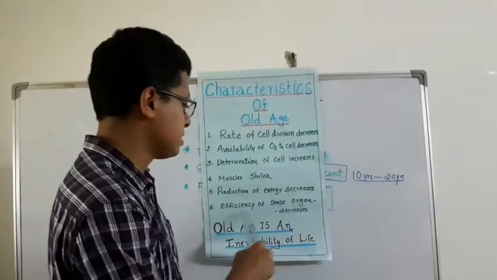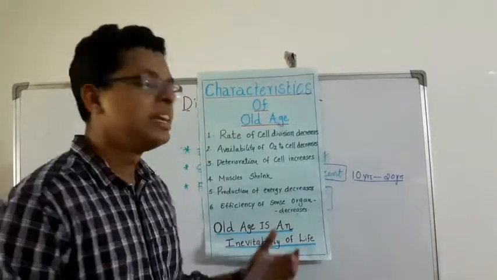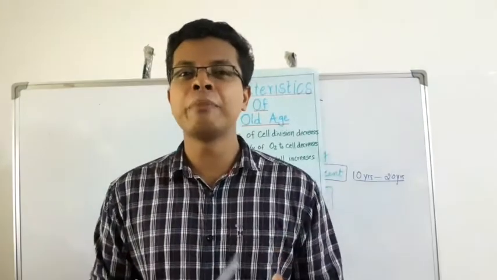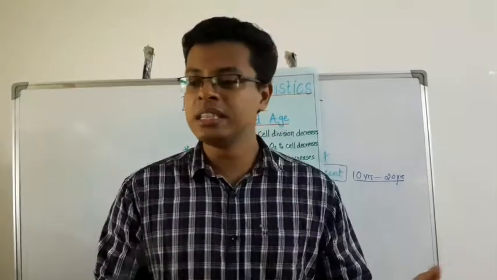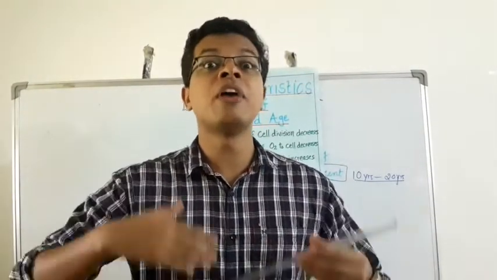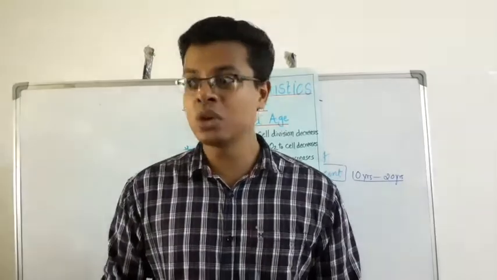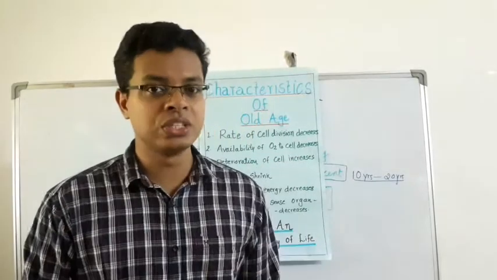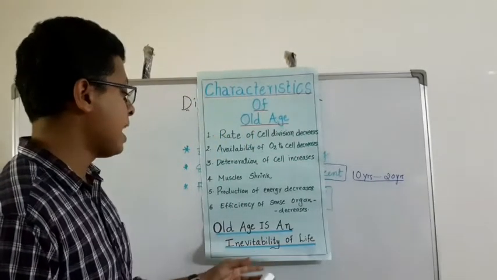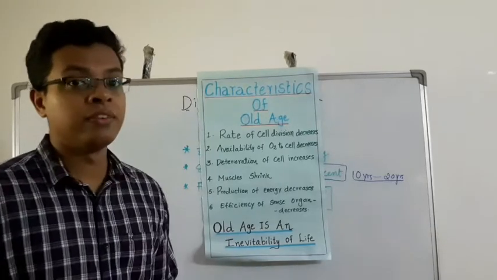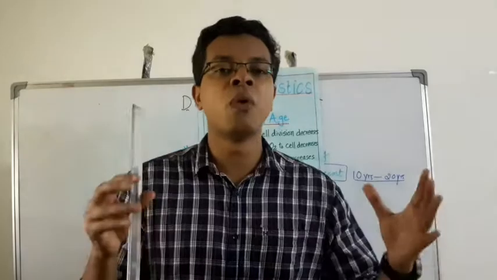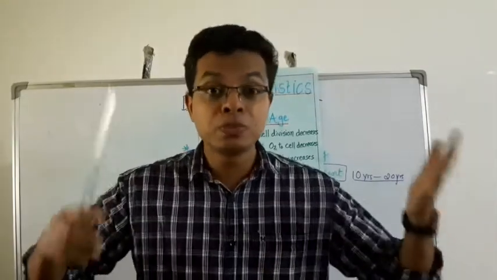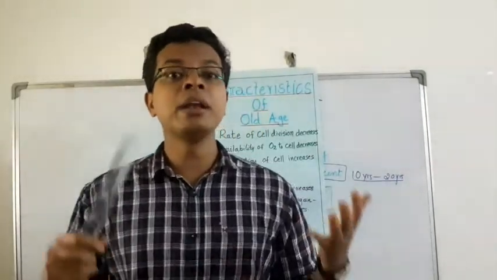So energy decreases, and the efficiency of the sense organs decreases. You might have noticed your grandparents complaining that they don't see properly, they don't hear properly, and you have to repeat things. If they forget their spectacles, you have to find out where they have kept them. So these are the signs of old age. Old age is an inevitability of life. You cannot avoid it, you only have to embrace it because it is part of life. It is part of our growth as a human being.